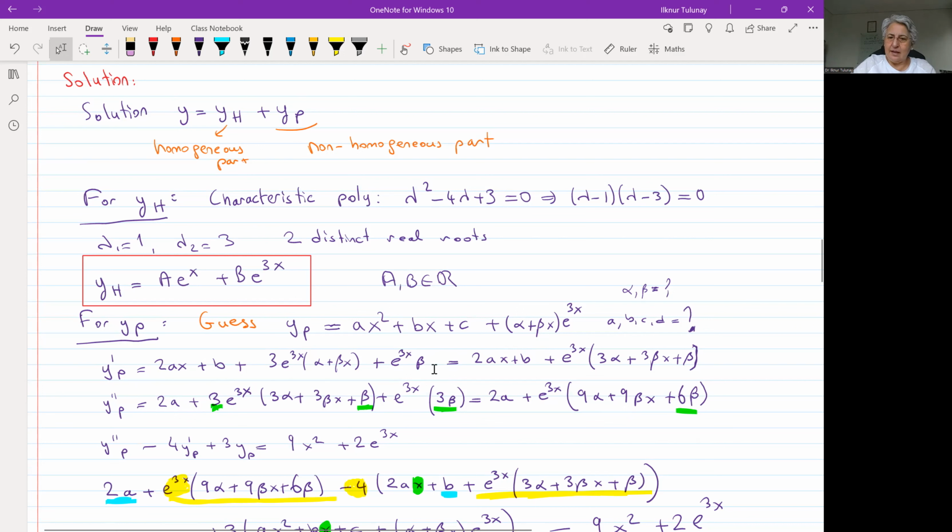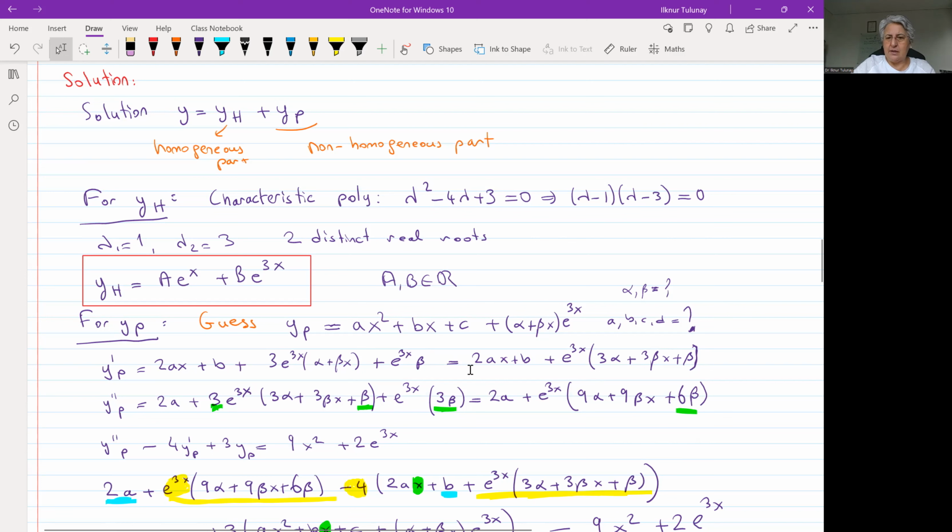Okay, 2ax plus b is here. We have e to the 3x, the exponential function. Take it out and collect everything in one bracket. We have 3 alpha, coming from here, and 3 beta x, and we have a beta here.